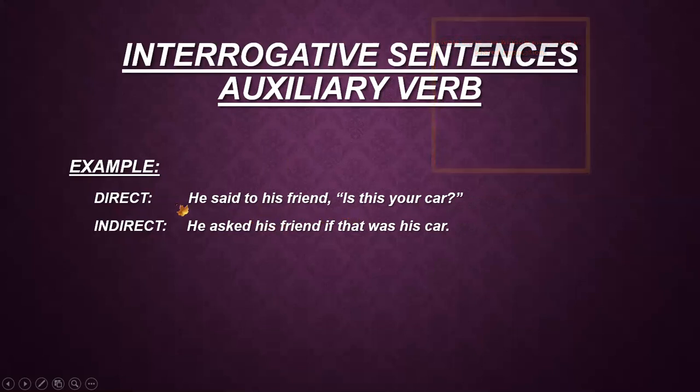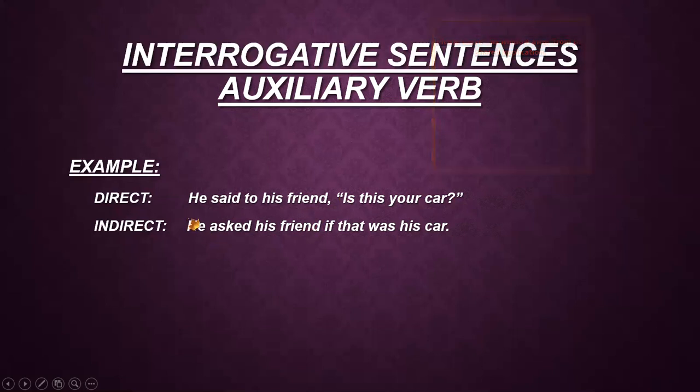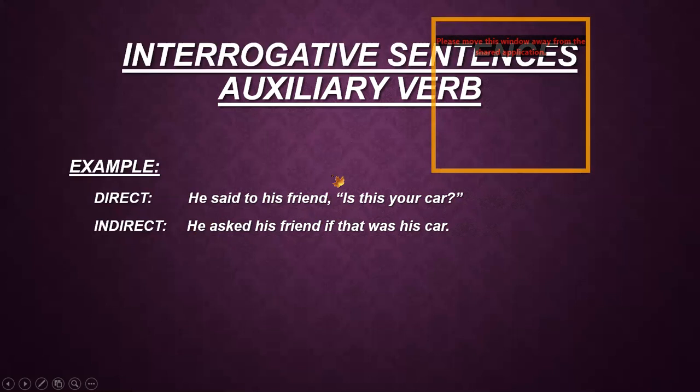Now the first sentence is, he said to his friend, comma, "Is this your car?" Question mark. You all know that the actual words of the speaker with the question mark are enclosed in the inverted commas. So now I change the sentence. Subject remains same. "He said to" is changed into "asked." His friend remains same. Then the comma is removed and replaced by a connector.